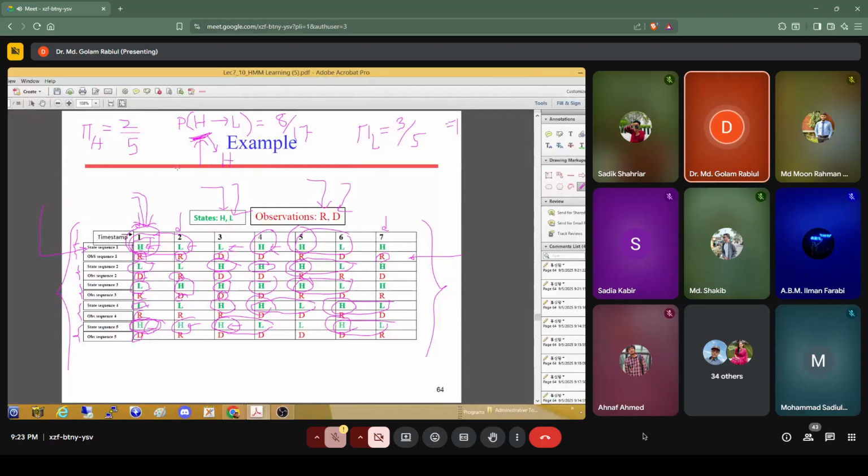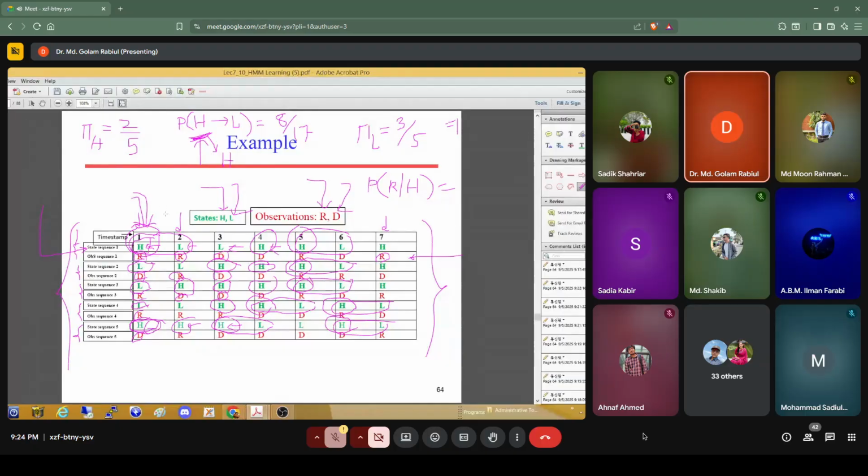Similarly, you have to count for others also. That is probability of L to L, probability of H to H. Okay. So this is transition probability, and last one is emission probability. Emission probability means we want to find out the probability of there is rain given, maybe you can say, given high atmospheric pressure. Probability of rain given high atmospheric pressure. So that means